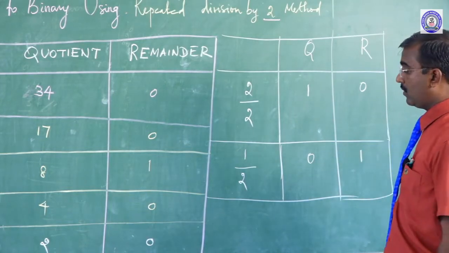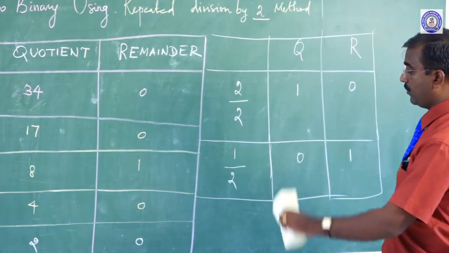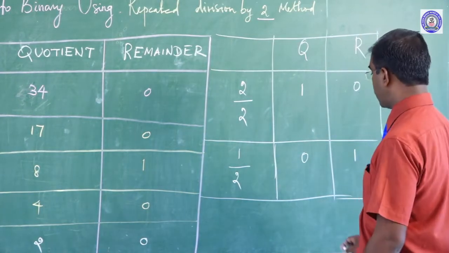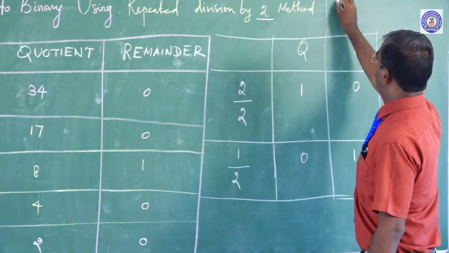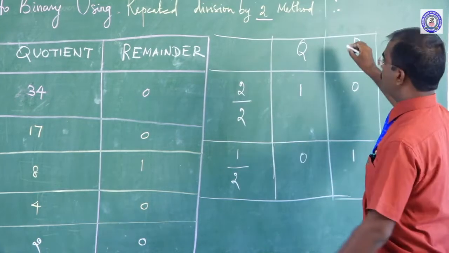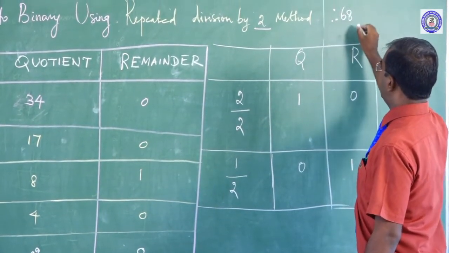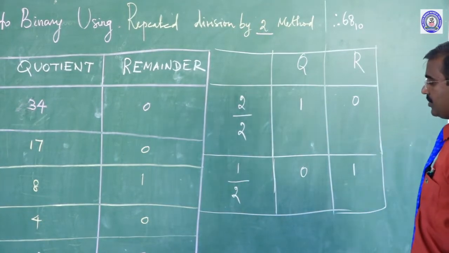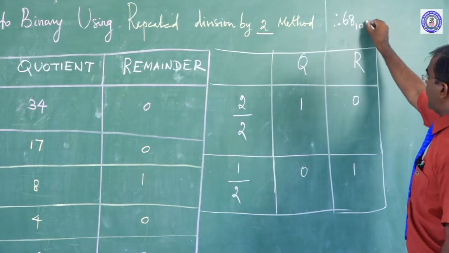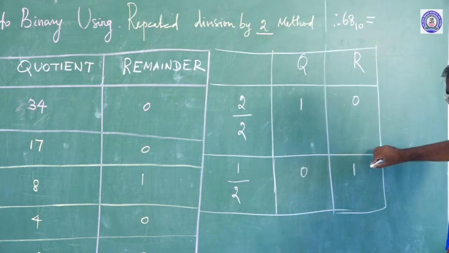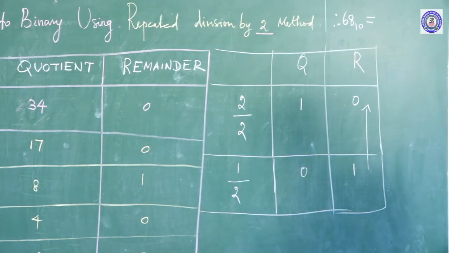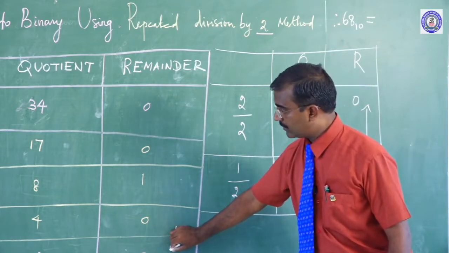Therefore, the final result: 68 base 10 is equal to these two values. Clear? Yes.